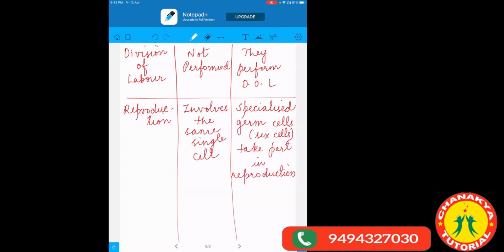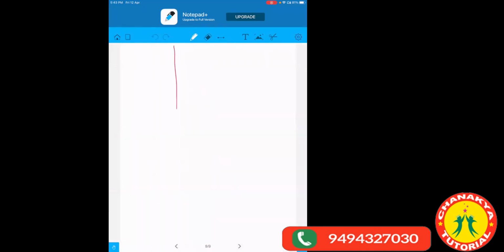Then the next one is the lifespan. When we talk about the lifespan of the unicellular, it is short. They do not live for a long time and all. Whereas the multicellular have a long lifespan. They live long. Then the next one is the examples of both. So, coming to the examples.